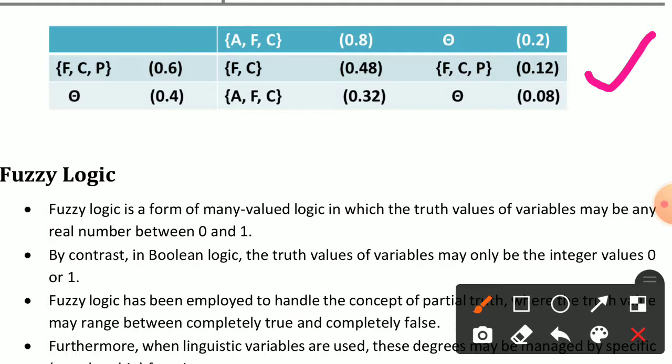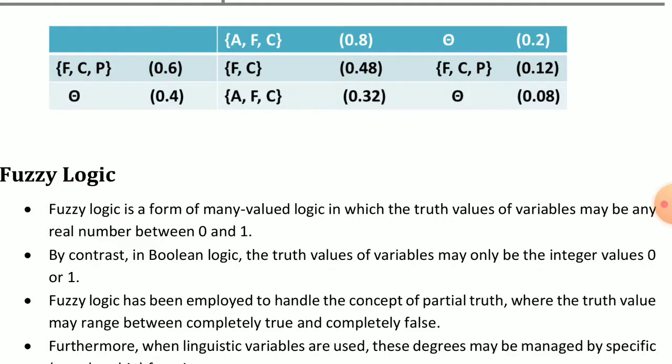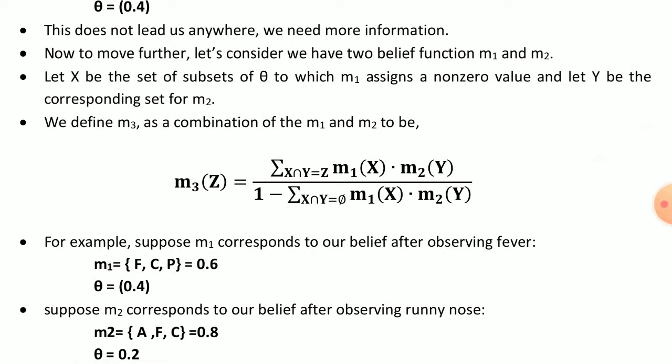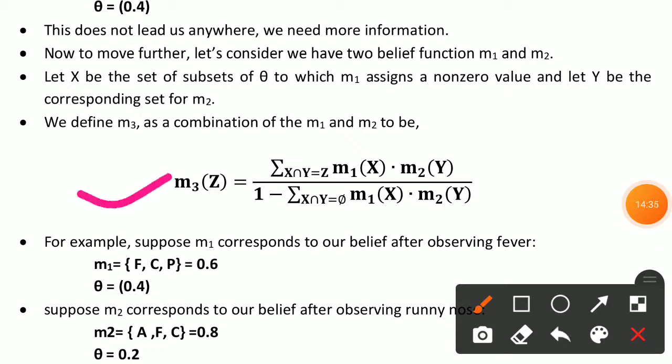Here we take FCP 0.6 and theta 0.4, and take AFC and theta and find that value by using the equation of m3.